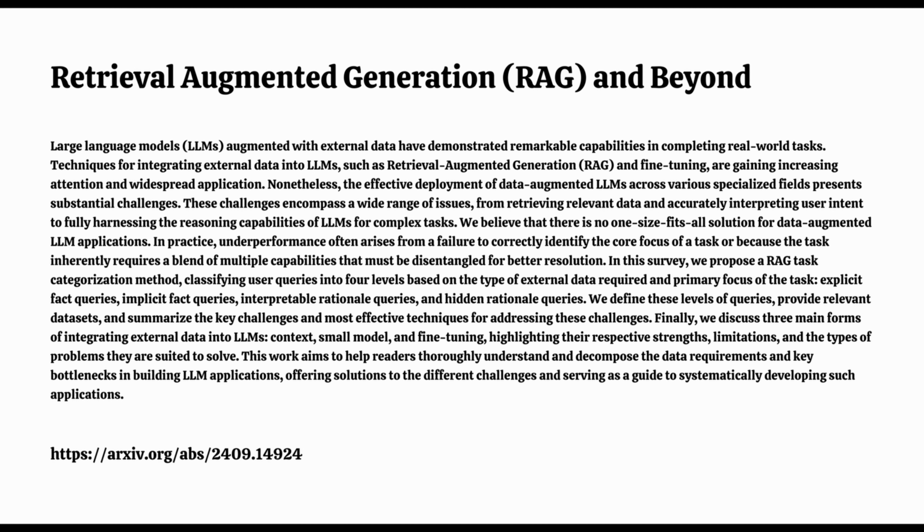Yeah. But I have to ask, it sounds like there's another level. There is, and this is where things get really, really interesting. Okay, you've piqued my curiosity. What's level 4 all about? Level 4, that's hidden rationales, and this is where we push the boundaries of what's possible with LLMs. Hidden rationales. It sounds like we're entering the matrix here. It's a good way to put it, because with level 4, the reasoning, it's not spelled out. It's not in a textbook or a set of guidelines. Okay, now I'm lost. It's implicit in the data, buried within it.